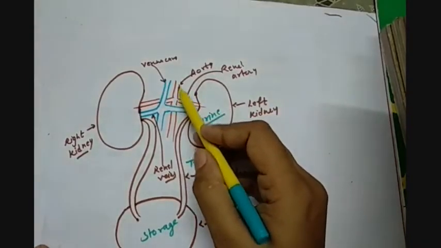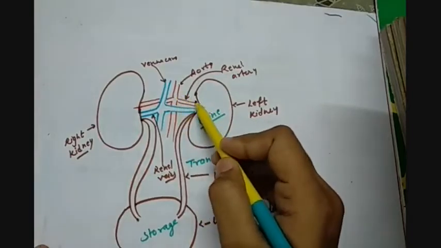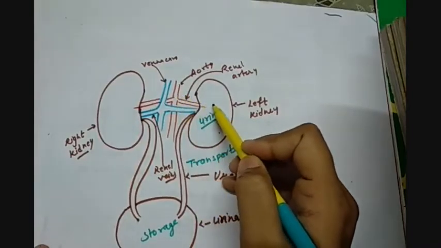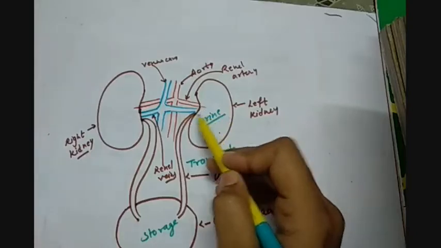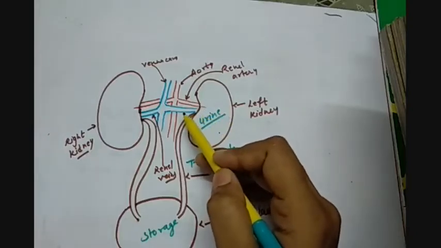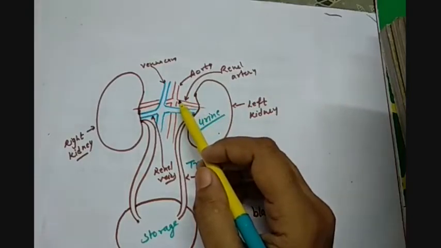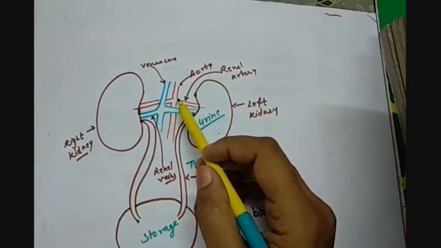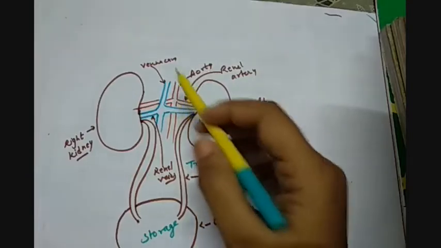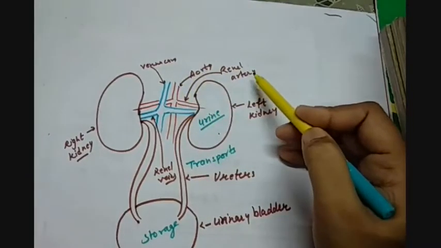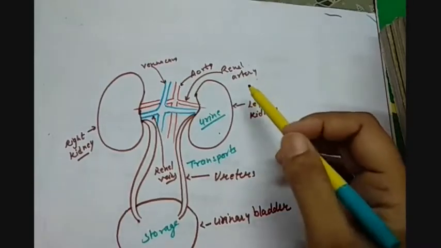So the aorta is giving the supply of oxygenated blood to the kidneys, and the veins are taking out the deoxygenated blood and giving it to the vena cava, and further it will reach the right atrium of the heart. So these are called renal arteries and renal veins. Renal means related to kidneys.